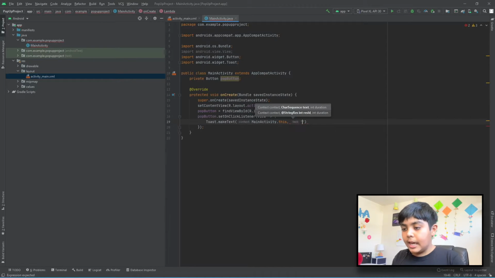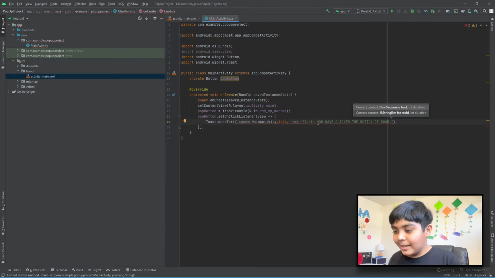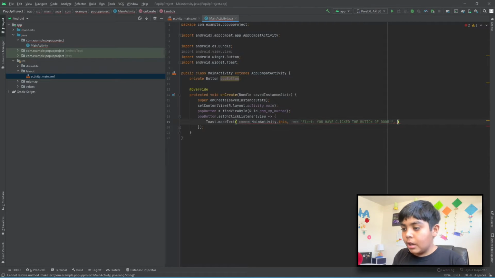Now let's give it the text that we want it to show. So the text will be, let's just do, "Alert, you have clicked the button of doom." Okay, "Alert, you have clicked the button of doom." So there you go. Now let's do comma.